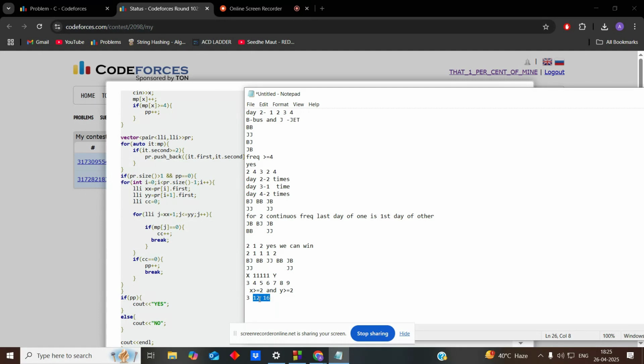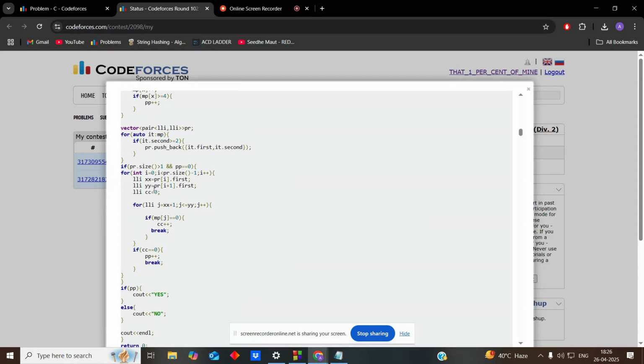I checked all the values between them. If any one of the values is missing, for example, here 3 is there, 4 is there, 5 is there, 6 is there, 7 is there, 8 is there, 9 is there, 10 is there, but 11 isn't there. So we will ignore this range and check the next range. But if all are there, it is very easy. It forms a pattern like 2, 1, 1, 1, 1, 1, 1, 1, 2. So I just printed yes in that case, otherwise I printed no.